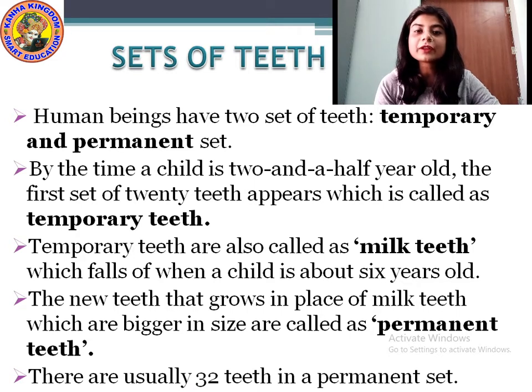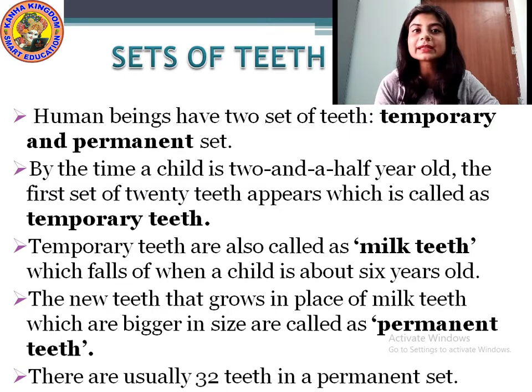Understood? The first set of temporary teeth comes out when you are 2 to 2.5 years old. Those temporary teeth fall off when you are 5 to 6 years old, and in place of them, permanent teeth grow, which are bigger in size and also stronger than the milk teeth.